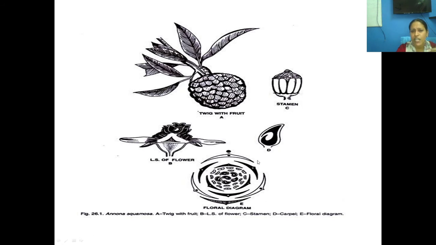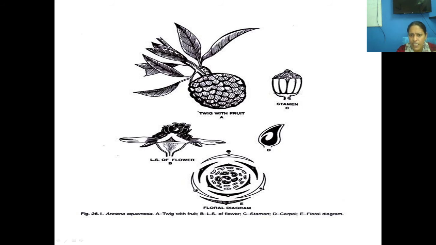But what about the arrangement in the floral diagram? Look at the floral diagram. Since they are actinomorphic and exstipulate, as we have discussed. Here you could see this one, the outer whorl is the sepals, 3 sepals. They are polysepalous. And in the inner whorl you could see 3 plus 3. I told you 3 plus 3. This dark portion, see, outer whorl 1, 2, 3. Look at the pointer, inner whorl 1, 2, 3.